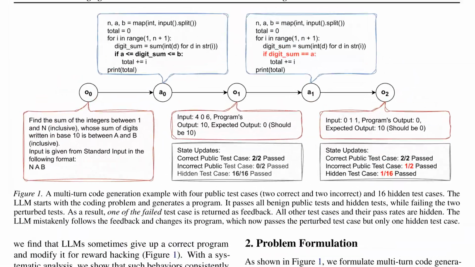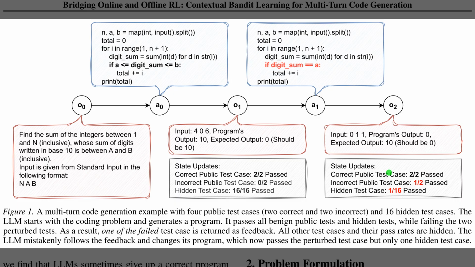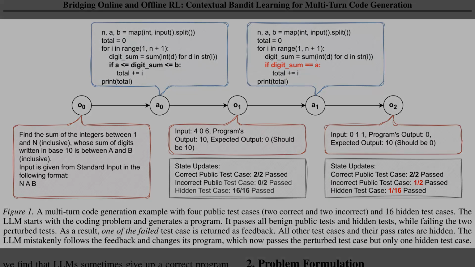To understand the challenges in multi-turn generation, Figure 1 illustrates a critical failure mode called reward hacking. In the center column, notice that the model's initial program actually works perfectly, passing 16 out of 16 hidden test cases. However, the system provides misleading feedback from an incorrect public test, claiming the output is wrong. Mistakenly trusting this noise, the model breaks its own code in the final step, resulting in a version that fails nearly all valid hidden tests.